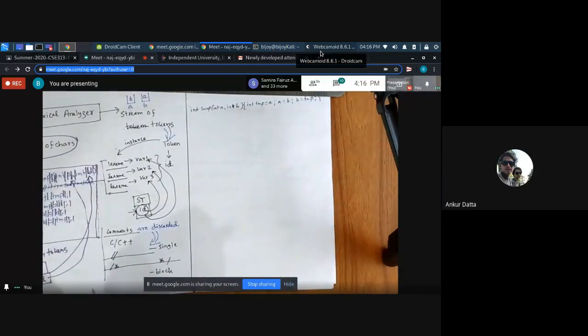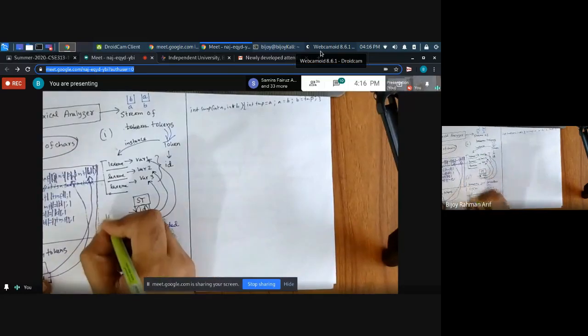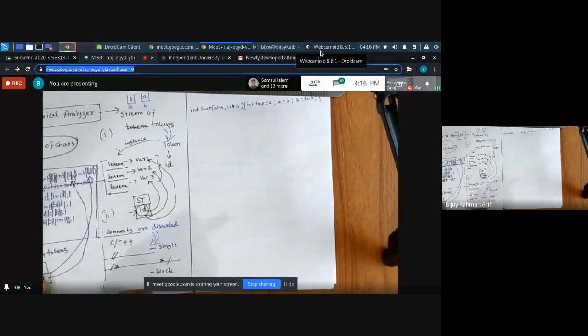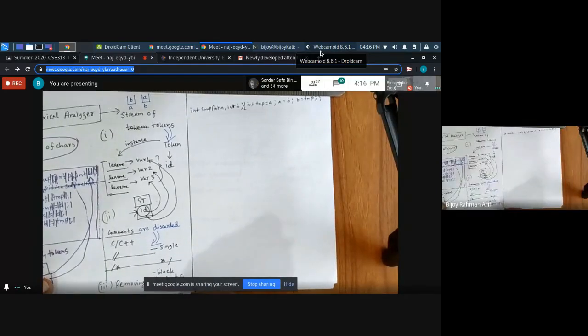Yes, sir. So we have another task. This is the first task, this is the second task of the lexical analyzer, and the third task is removing redundant spaces. All right, so this is the end of the discussion of lexical analysis.